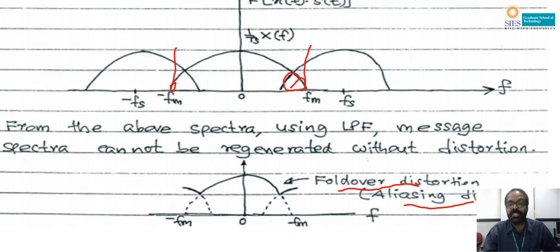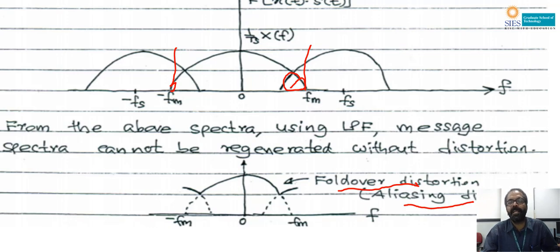The reason is that the distortion is generated by the alias of X of f. X of f minus fs is an alias of X of f, and it is creating distortion with X of f. That is why it is known as aliasing distortion. Again, this indicates that when fs is less than twice fm, the original signal cannot be regenerated without distortion.